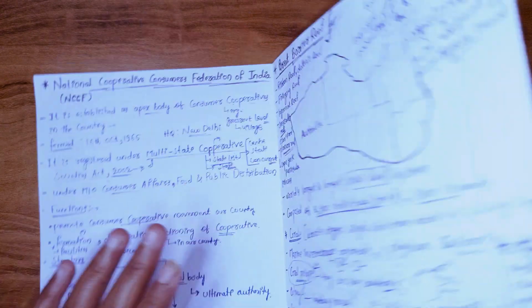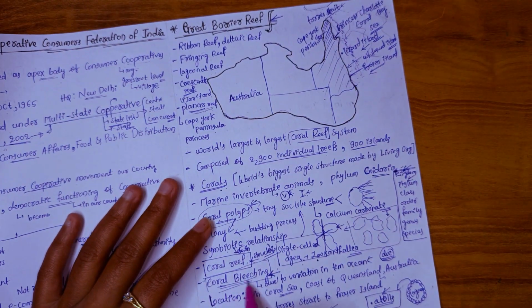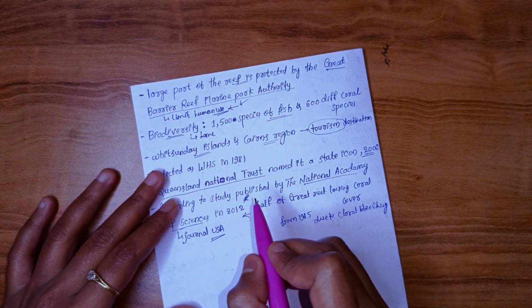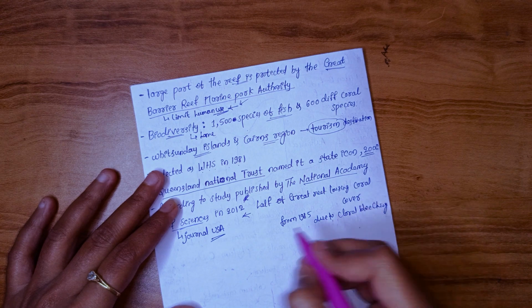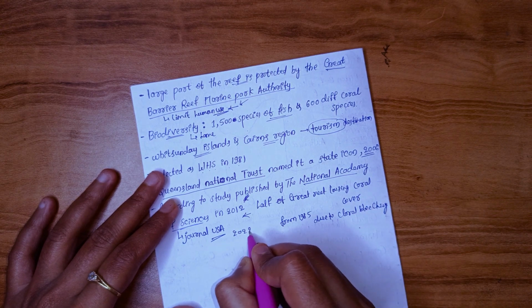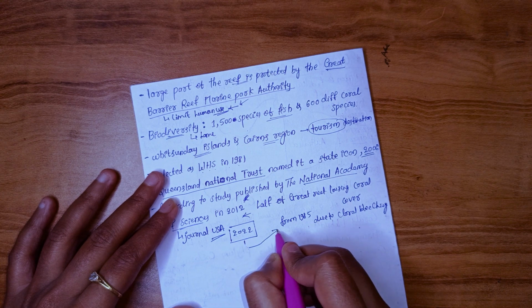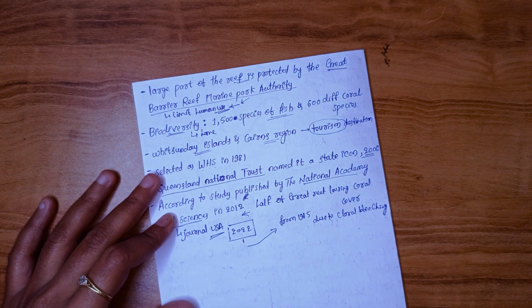I have already discussed about coral bleaching here, guys. Due to that phenomena, this Great Barrier Reef is losing its coral cover, and in 2022 again it released its studies, and again it has told same thing about Great Barrier Reef.